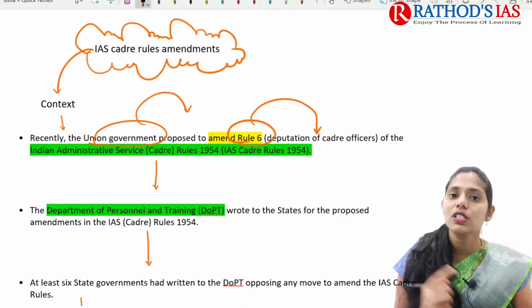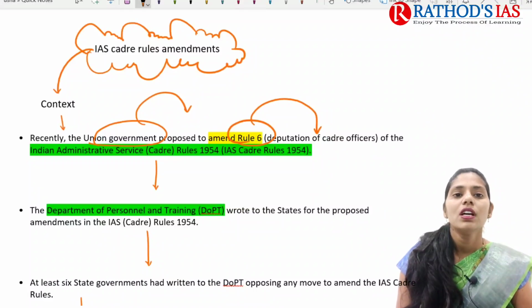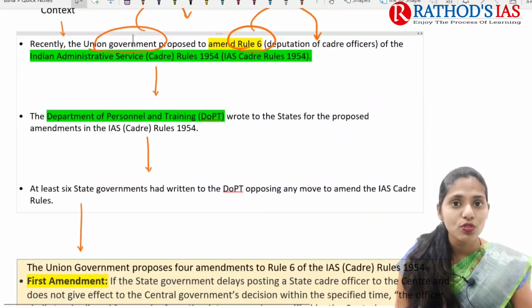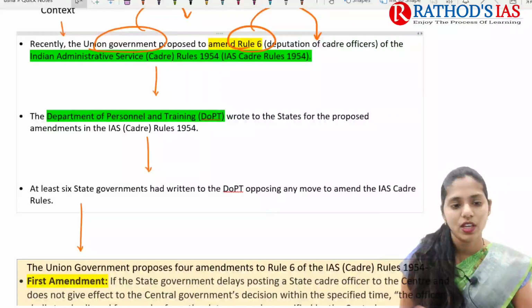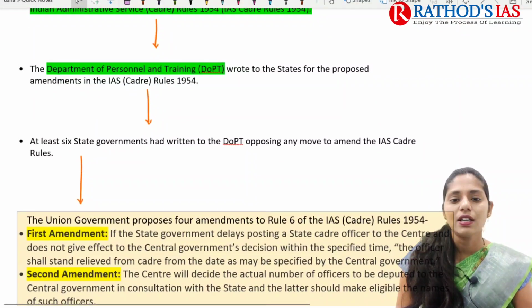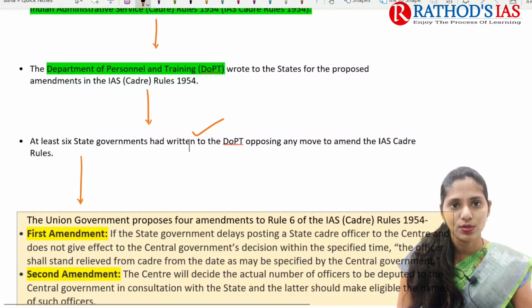So this Rule 6, which mainly deals with the deputation of cadre officers of the IAS, the Indian Administrative Service Cadre Rules 1954. In this context, the Department of Personnel and Training, that is DOPT, wrote to states regarding the proposed amendments. And to these proposals, at least 6 states rejected or opposed the move to amend the IAS cadre rules.